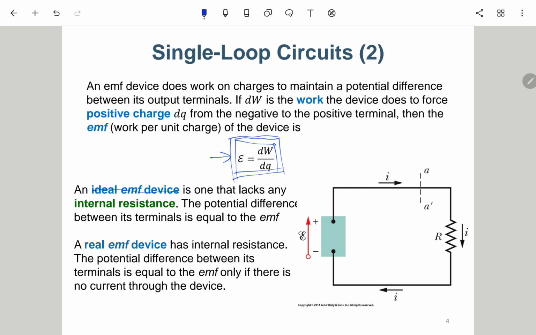Okay, so here we talk about one thing called the ideal EMF device. It is nothing but an ideal battery.